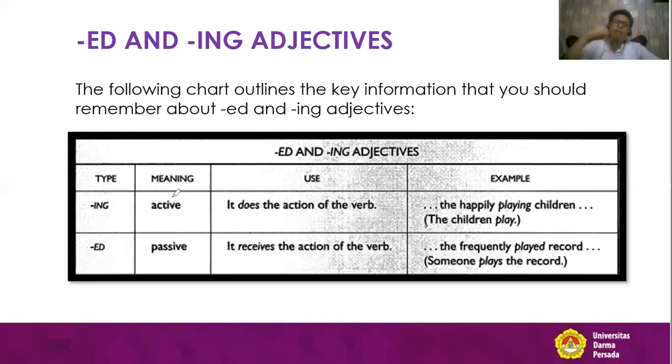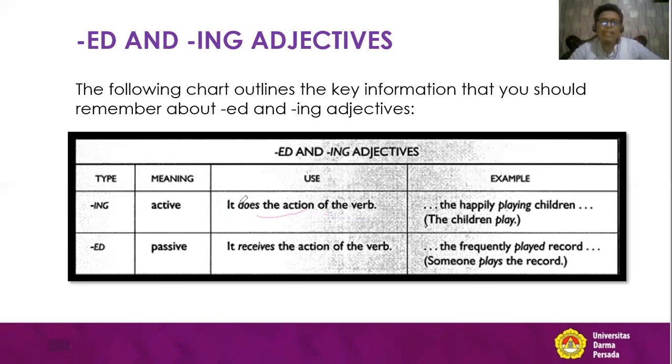So the noun after ing is contextually active. I repeat again, what does it mean by active? The noun after ing is contextually active. The noun does the action of the verb.